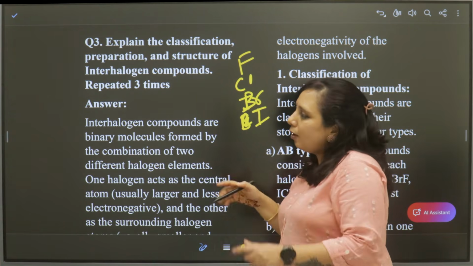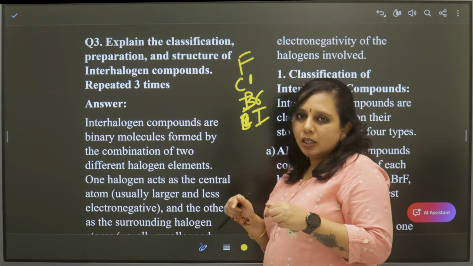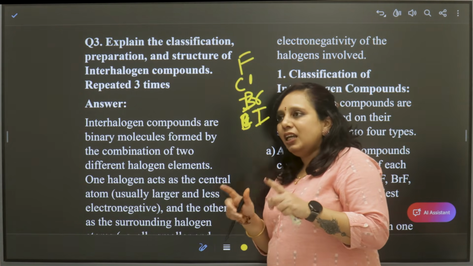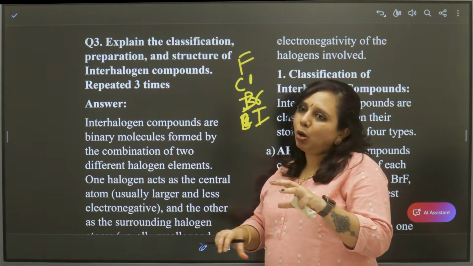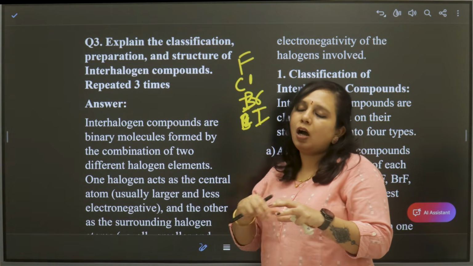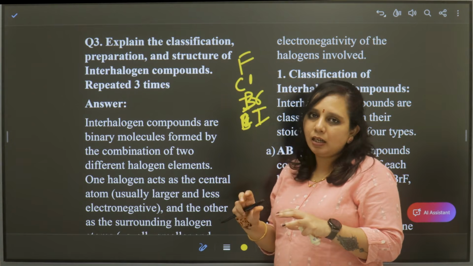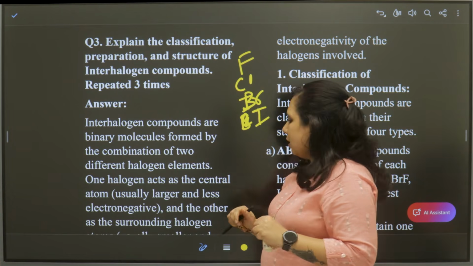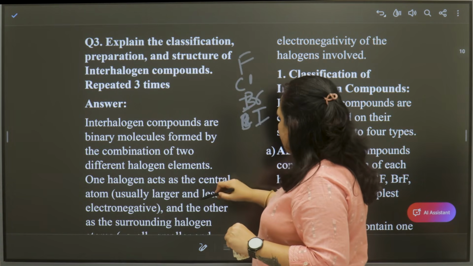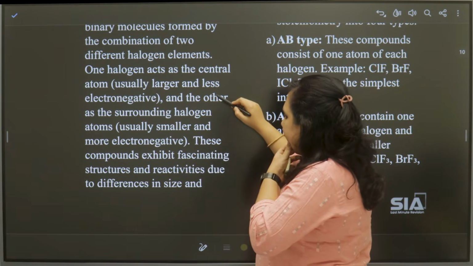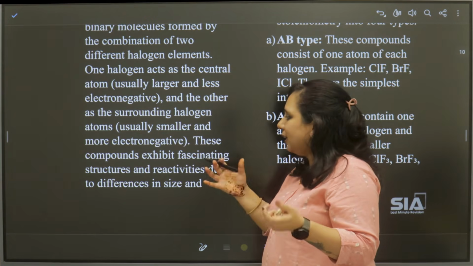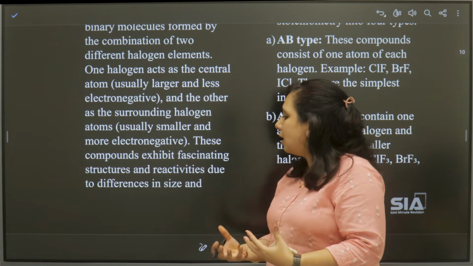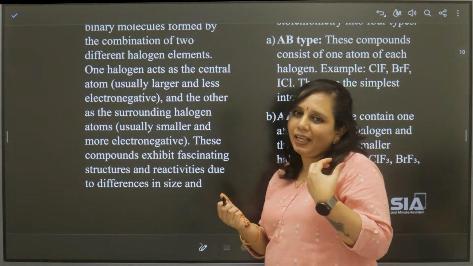Among the two types of atoms present in the molecule, one will act as the center and the other atoms will surround the central atom. Due to this difference in electronegativity, they exhibit different structures and also different reactivities.